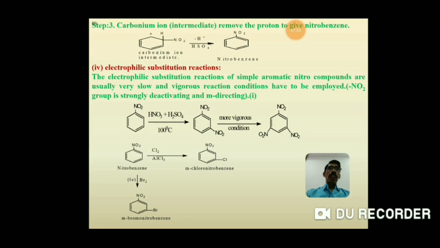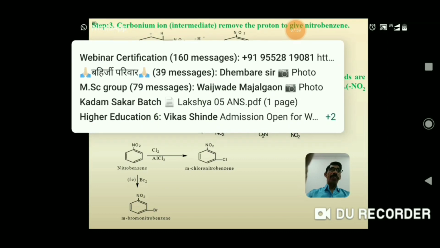Now the chemical reactions of nitrobenzene. The first reaction is the electrophilic substitution reaction. When nitrobenzene reacts with concentrated nitric acid in the presence of concentrated H2SO4 at 100 degrees Celsius, it gives m-dinitrobenzene. And if the reaction is made still more vigorous, then it gives 2,4,6-trinitrobenzene.